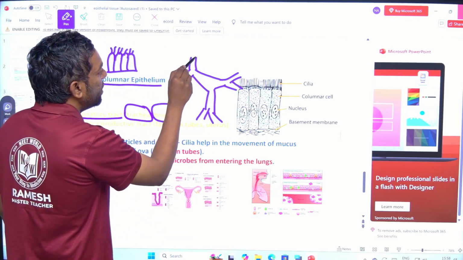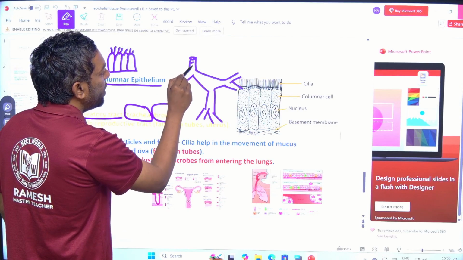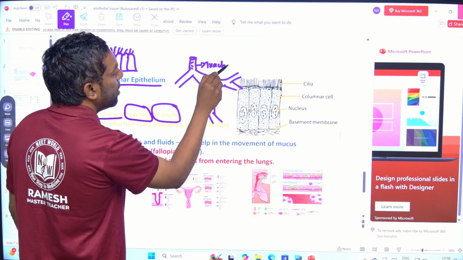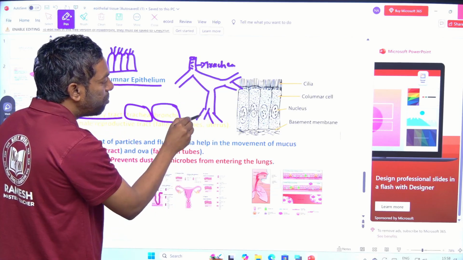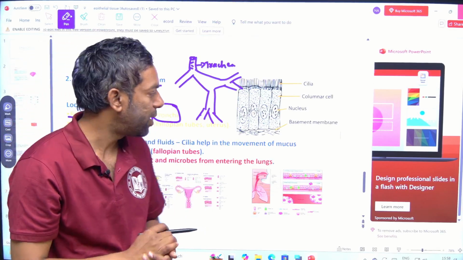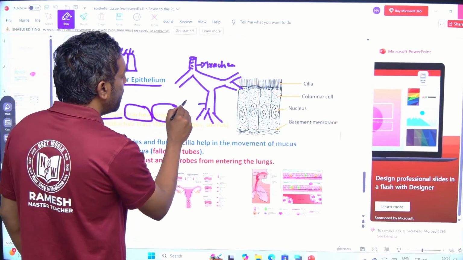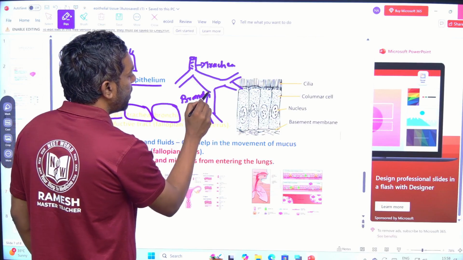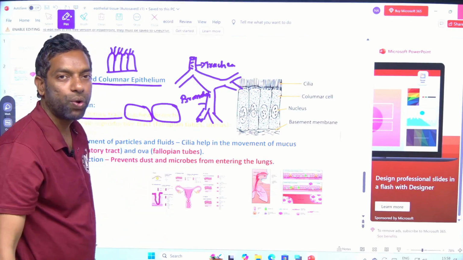This is the area, trachea. This is the branch; trachea is further divided into bronchi. Bronchi, later on bronchiole.